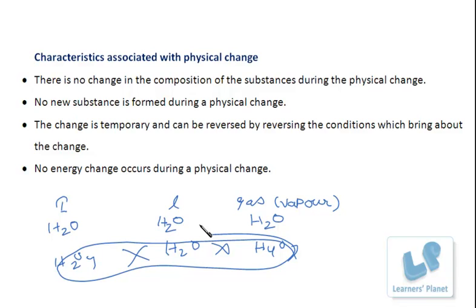the conditions. Right? Now, no energy change occurs during a physical change. Here the state is not changed, no energy change occurs. Fine. While tearing paper, there is no energy change of the paper. So these are the characteristics associated with physical change. Let's take a few examples of physical change.